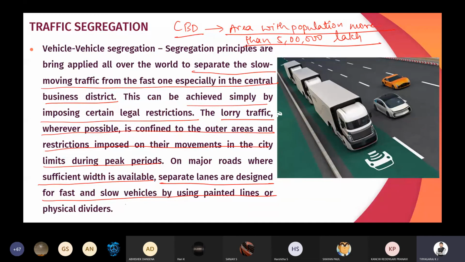Okay, is it clear? Vehicle segregation, is it clear? Kindly respond. Is it clear? Sir.